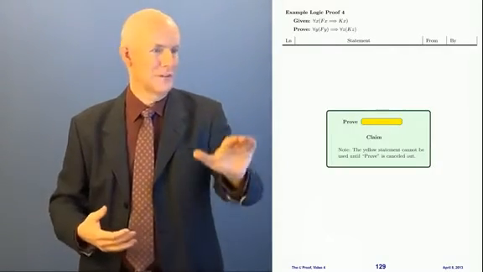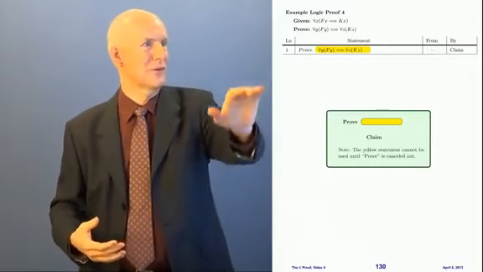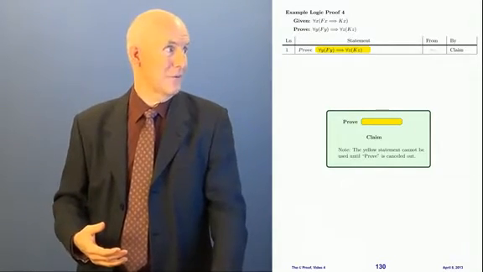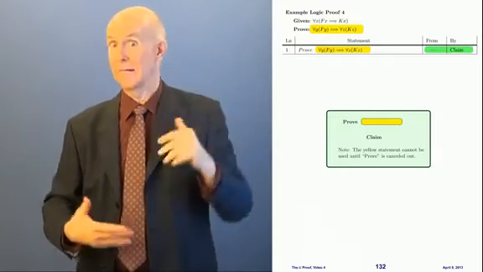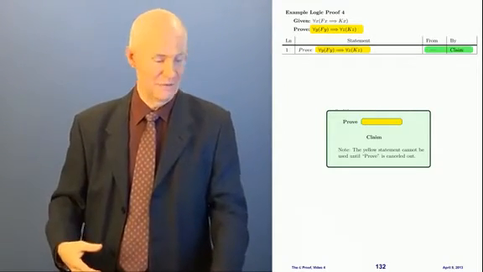So we're going to use 4 columns as usual. We're going to start with the claim rule as usual. We're going to write something we have to prove, and it's by the claim rule, and we're trying to prove the very thing we're trying to prove, right? This is just like in video 3.